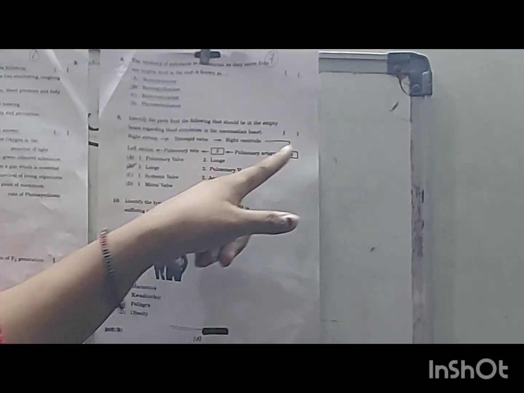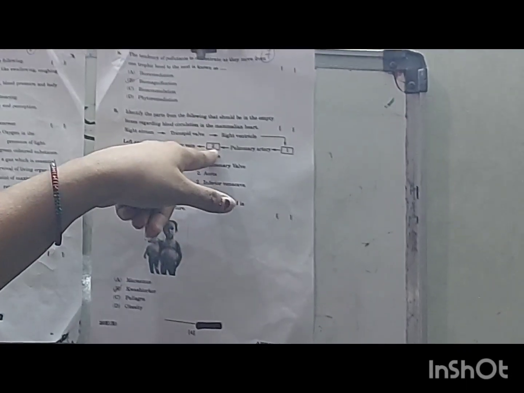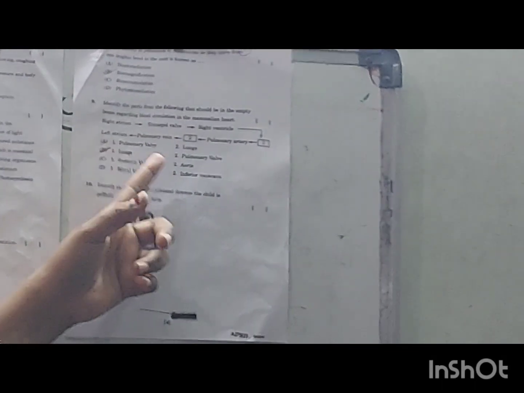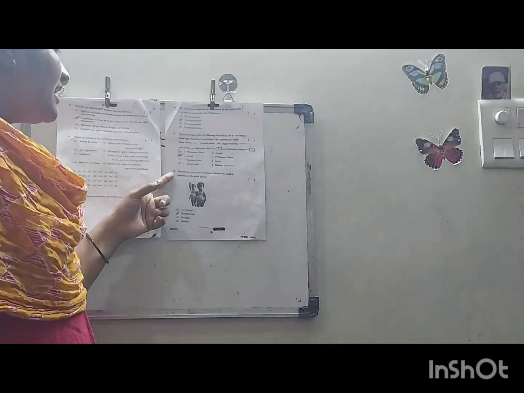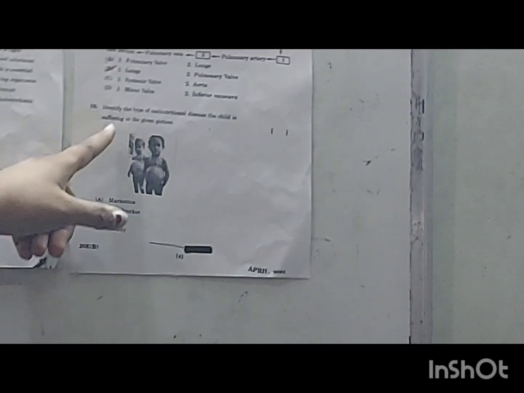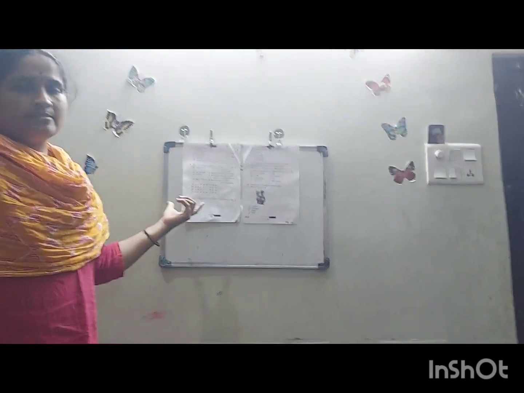They have given a flow chart in which boxes 1 and 2 are left vacant, and they are asking which one will be apt in that box. You have to find out; that is pulmonary valve and lungs. Then coming to the last one, they have given a picture related to nutritional diseases, malnutrition, and they are asking to identify the picture. It is kwashiorkor. So this is the 2023 biology paper.